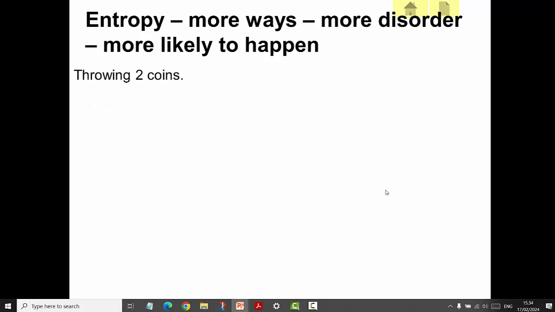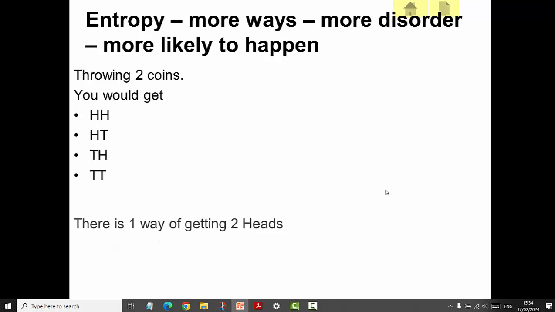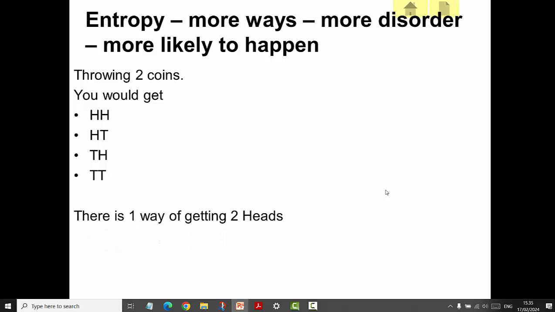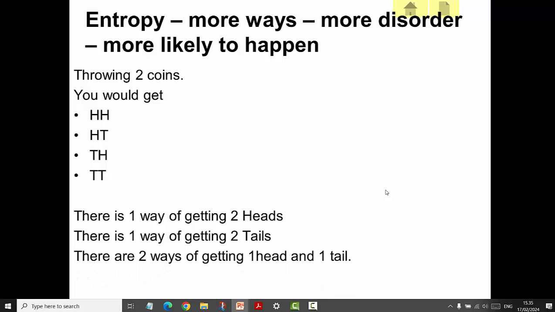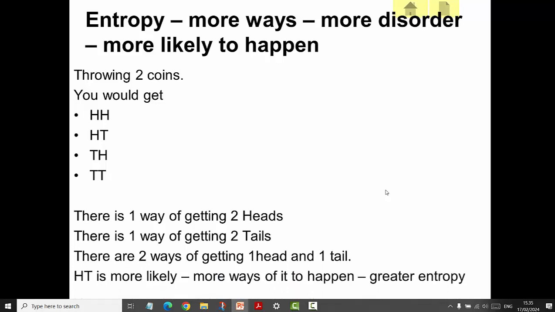If you were to throw two coins, you could possibly get a head and a head, a tail and a head, or two tails. So there's one way of getting two heads, one way of getting two tails, but there are two ways of getting one head and one tail. Since a head-tail combination is more likely, there are more ways for it to happen. This means it has a greater entropy. There's more ways for it to happen, a greater level of disorder.